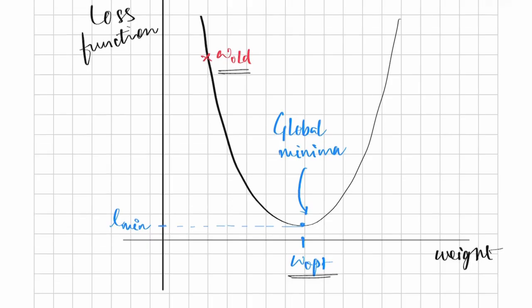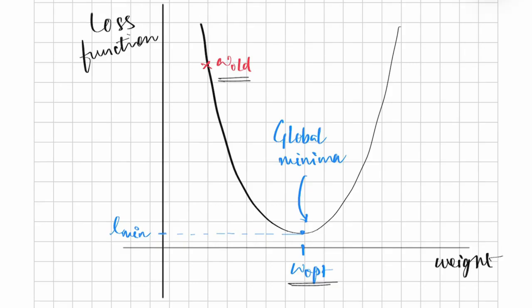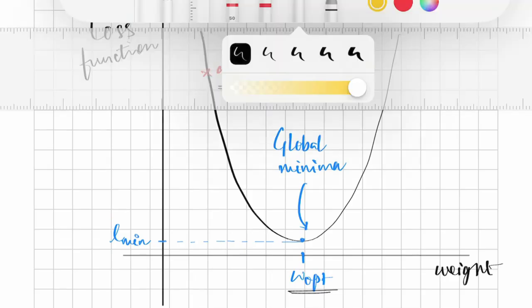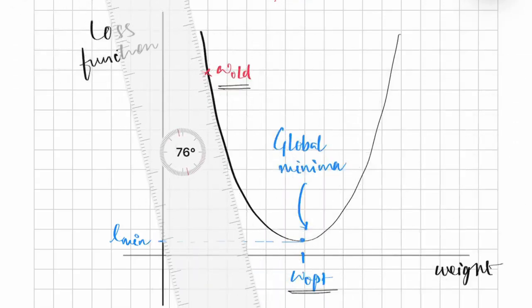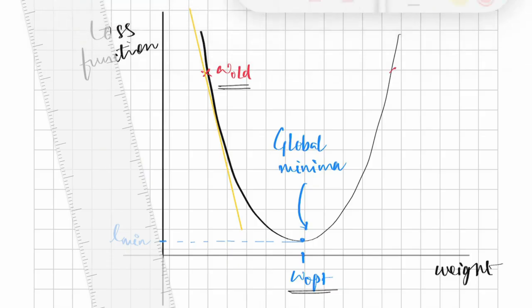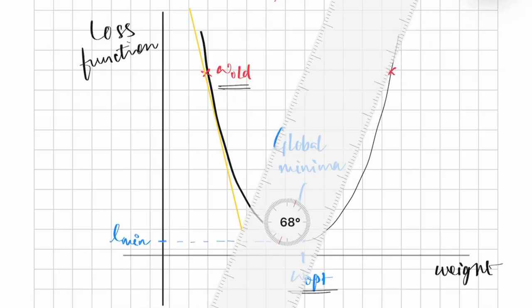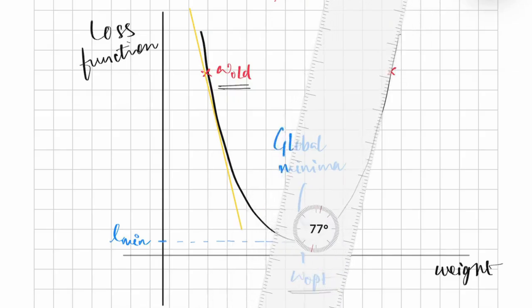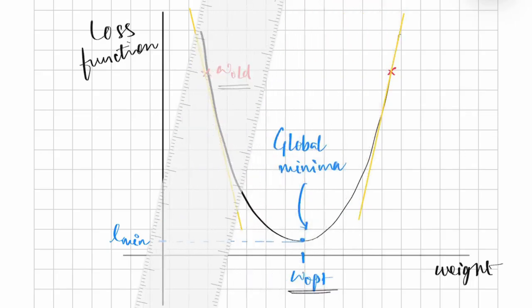Now let me explain what slope is, and when it is negative and when it is positive. Slope is negative when the right side of the tangent is downwards. For example, in this case at W old, if we draw a tangent, the right side of the tangent points downwards. Now let us take another point which is exactly opposite to W old, and if we draw a tangent at this new arbitrary point, we will find that the right side of this tangent is upwards, and therefore the slope is positive.